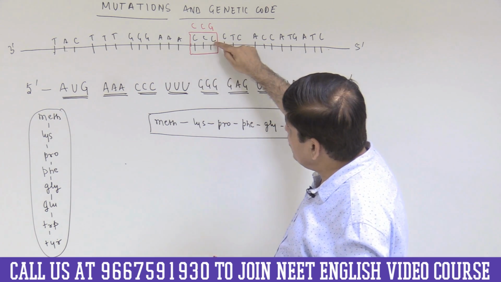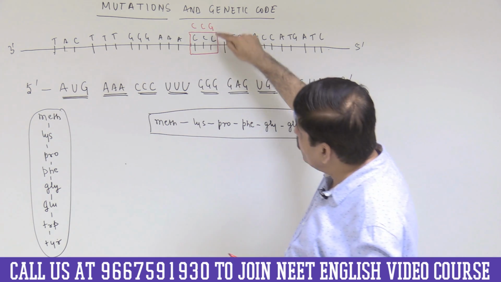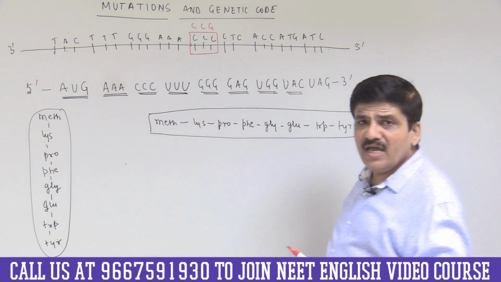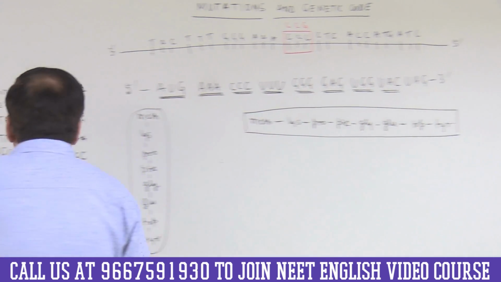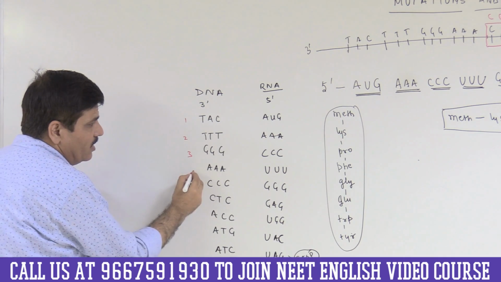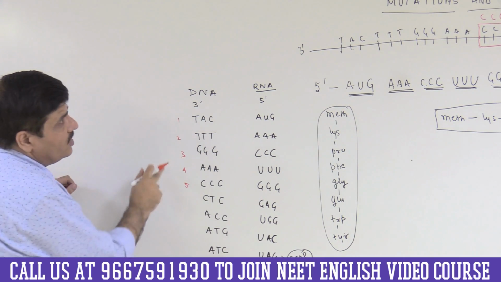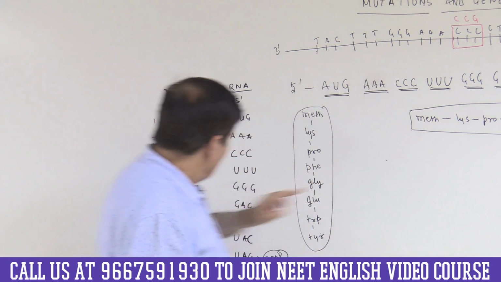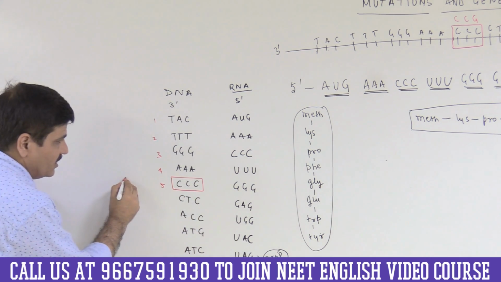Now let us say that the 3rd base of this triplet gets mutated. So now you can see there is a change in the nucleotide sequence. This is what is called a mutation. So C has been replaced by G. And now let us look at this particular thing. This is codon number 1, 2, 3, 4, and 5, and this is the codon that actually has changed, and it has changed to